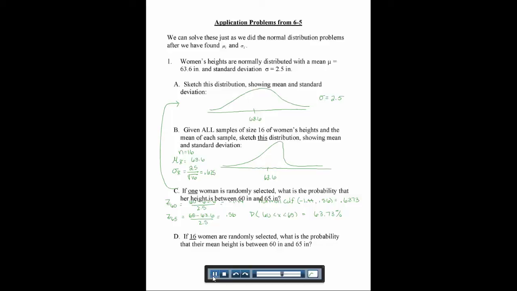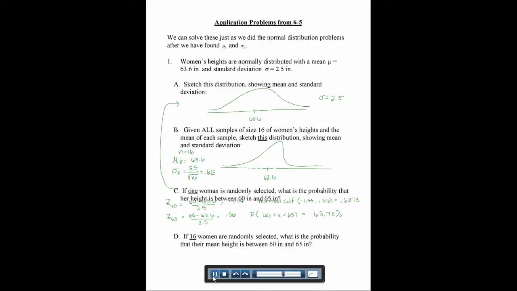Okay, now how this changes: the next part says if 16 women are randomly selected, what's the probability that their mean height is between 60 and 65 inches? So if we pick 16 women and we take the average height, what's the probability that it's between 60 and 65 inches? And we should expect a higher probability because if we happen to have a really tall woman or a really short woman, they're averaging out.